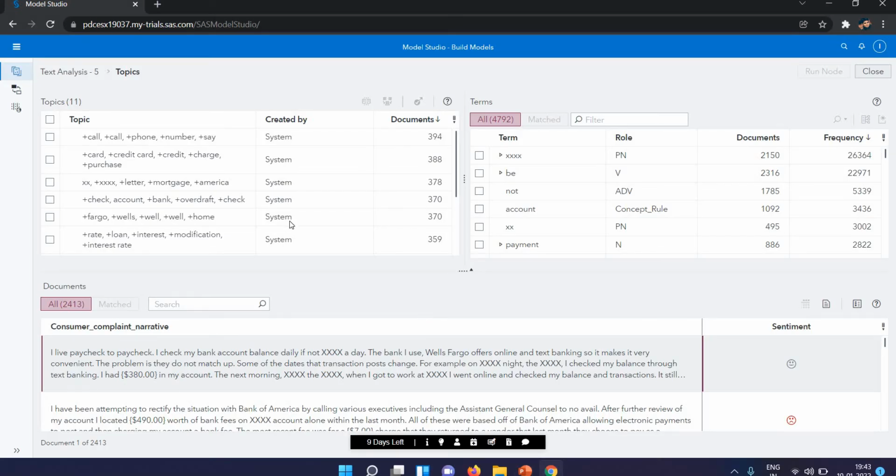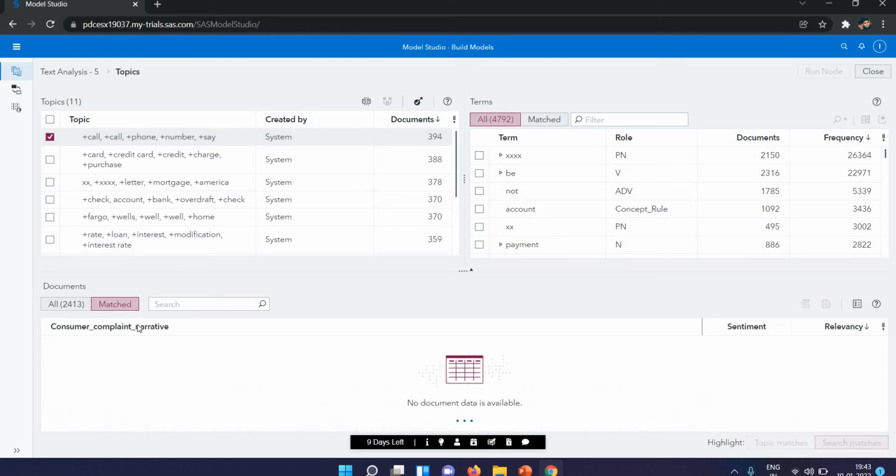Now you can see here in the topics, they will show 11 topics. The topics are plus call, plus phone numbers, and say plus say. So they will show this topic-related data. Let's suppose I click on this first one. If I click on the match, now they will show all the matches related to this topic: call, phone, number, or say.